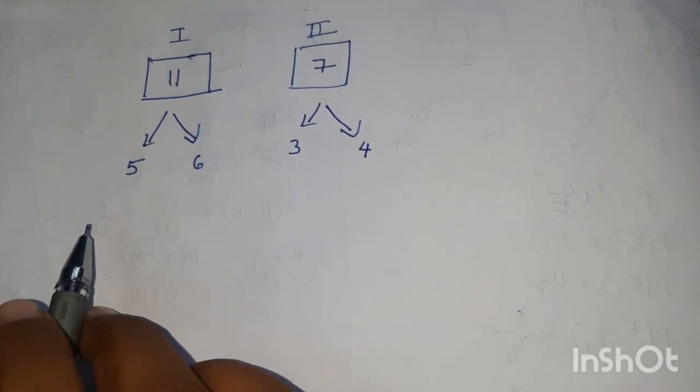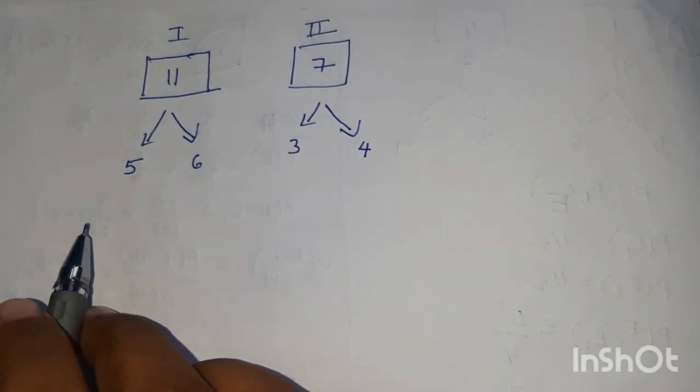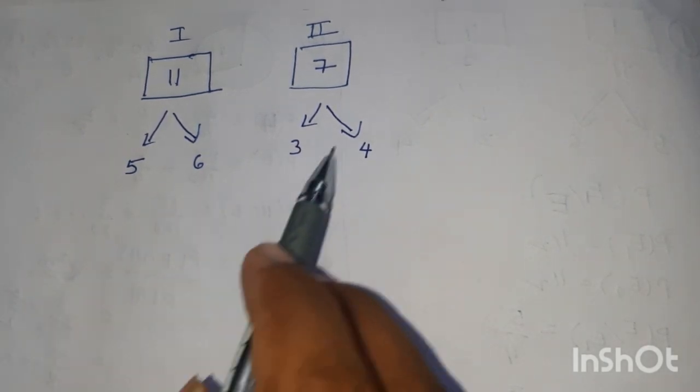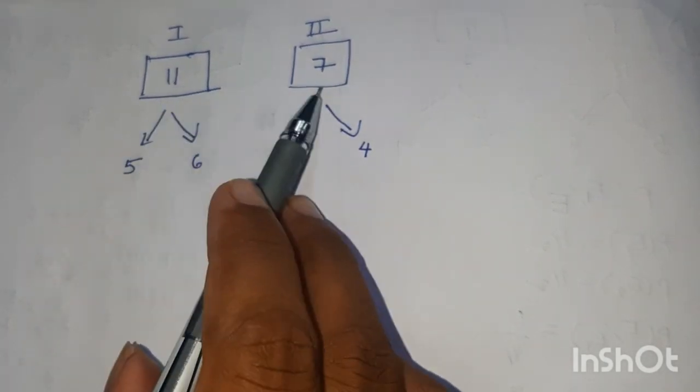Now we are selecting a card randomly among these 18 cards, 11 plus 7.